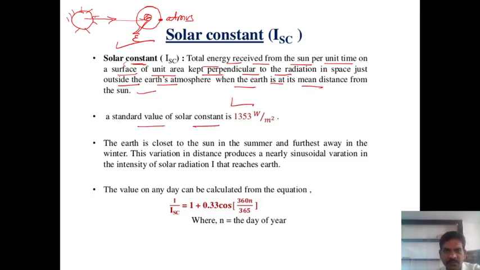What is the standard value of the solar constant? It is 1353 watt per meter square, guys.